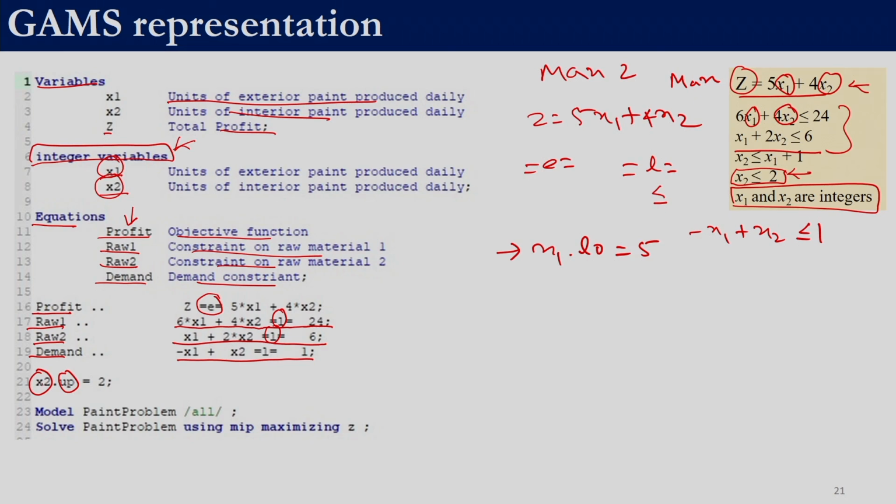In this case we are specifying x2 dot up is equal to 2. Remember, over here it is not =E=, because this is not a constraint that we are writing.